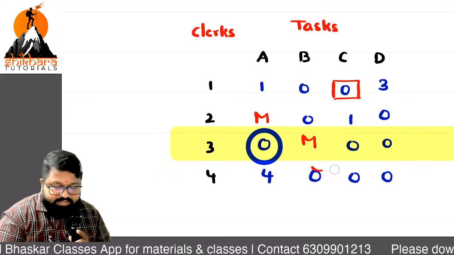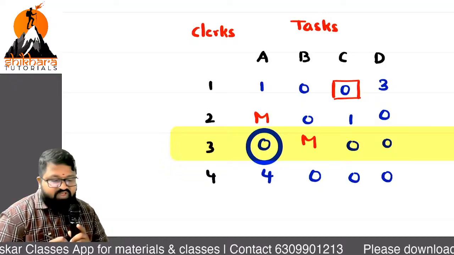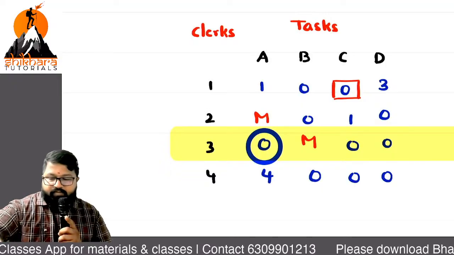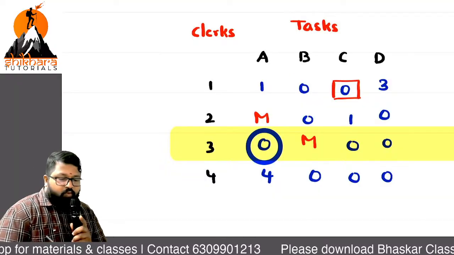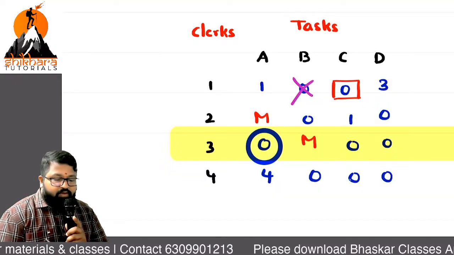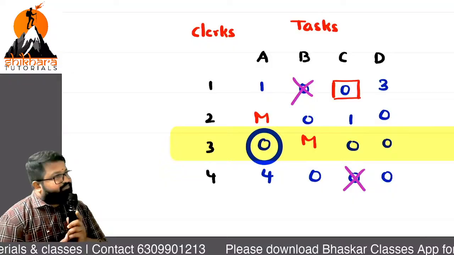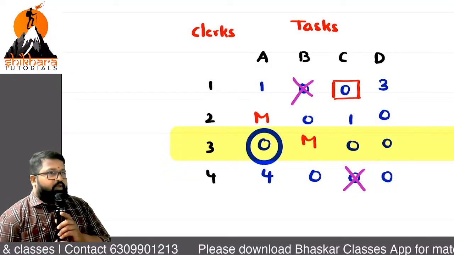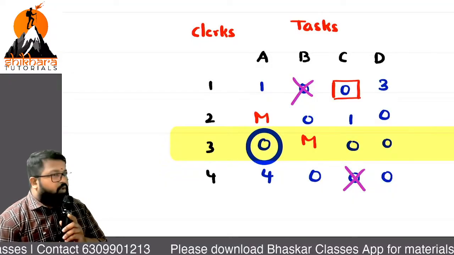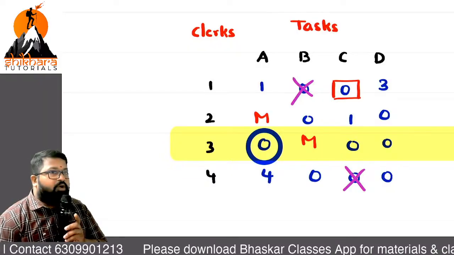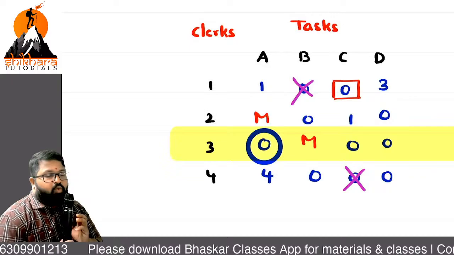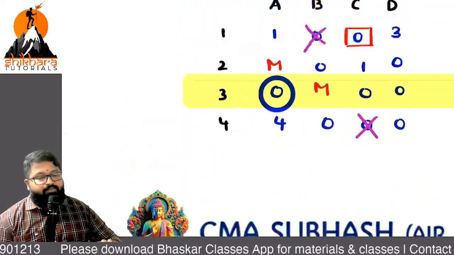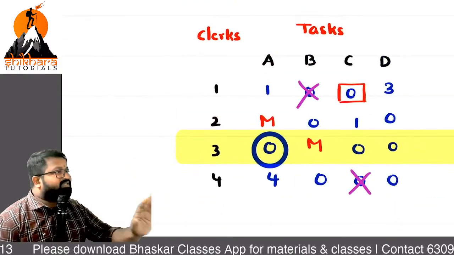Once 1C is selected, which options vanished, ma? What are the options vanished? 1B vanished and 4C vanished. Okay, if 1C is selected, 1B and 4C are not possible. Okay. Now, done with that sentence? Just write the sentence.